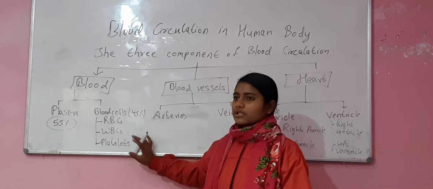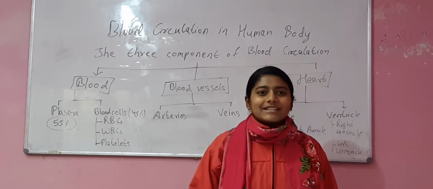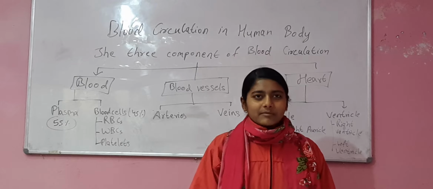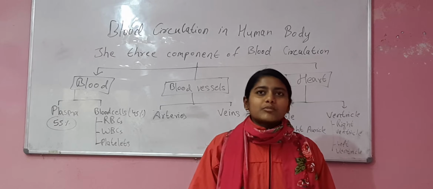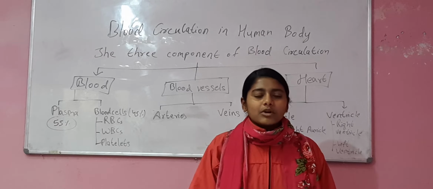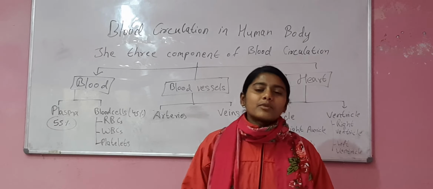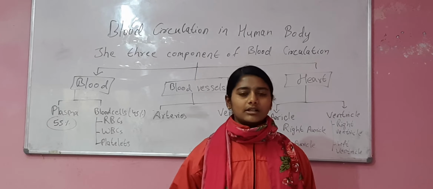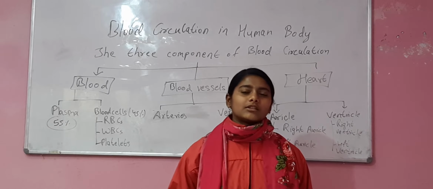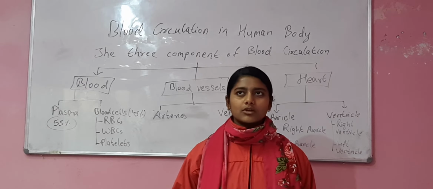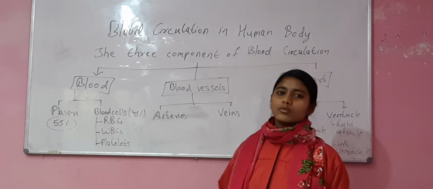Similarly, what is WBC? WBC is a colorless pigment which helps to fight against the germs. It protects our body, it acts as antibodies and protects our body from the attack of the different diseases. WBC are produced in the bone marrow, limbs and spleens. It is destroyed in the spleens. The lifespan of the WBC is 2 weeks, and similarly the lifespan of the RBC is 90 to 120 days.